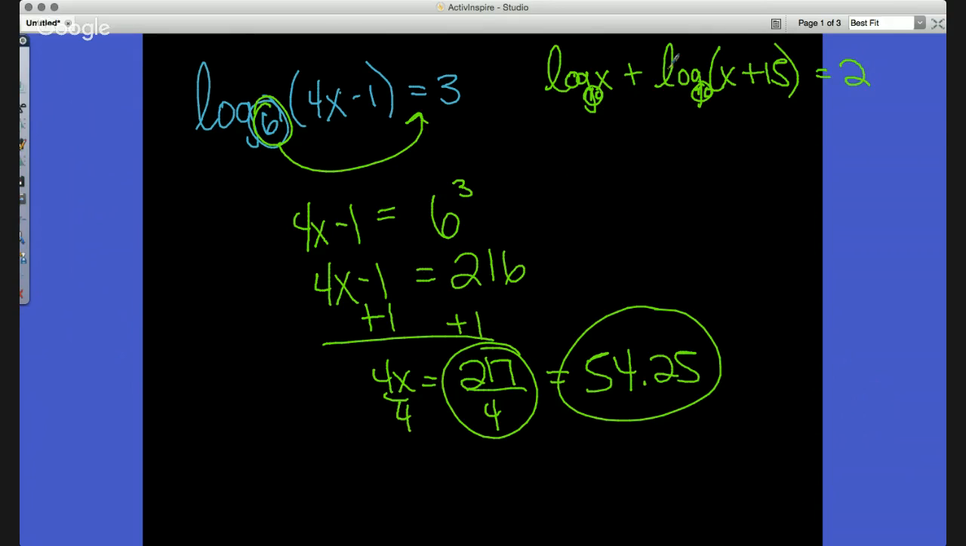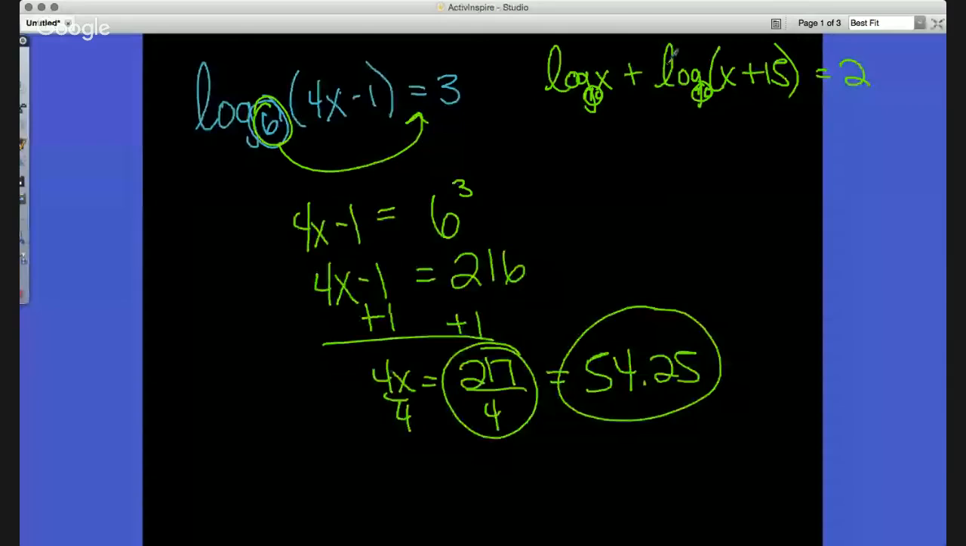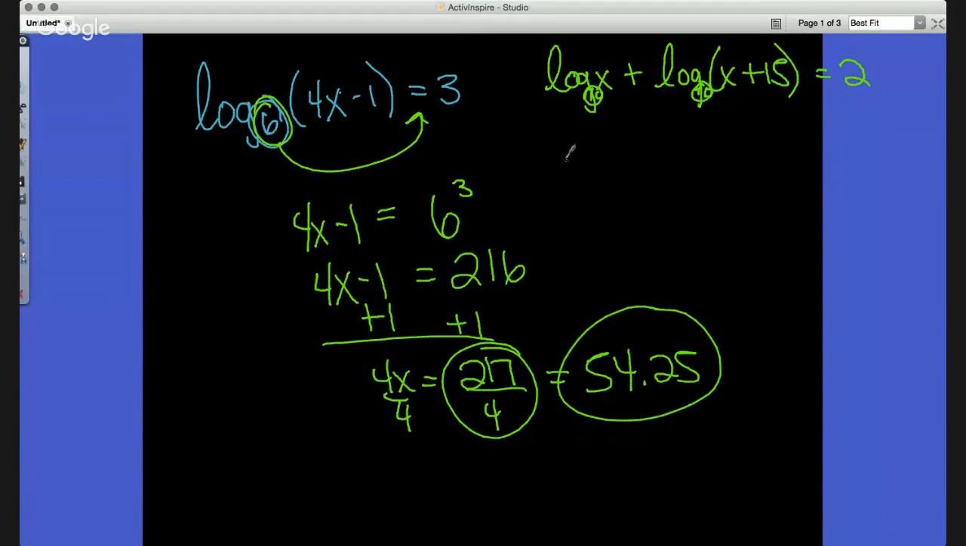As we keep going, one thing to note is that in this example, we've got to combine both of these together to make one log. In order to do this, there's a rule that states that if I add two logs together, I can combine them by multiplying, to be log of x times x plus 15 equals 2. Now remember the base is 10, so we're just going to put that there.